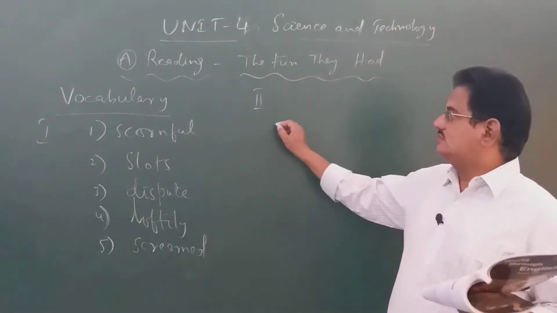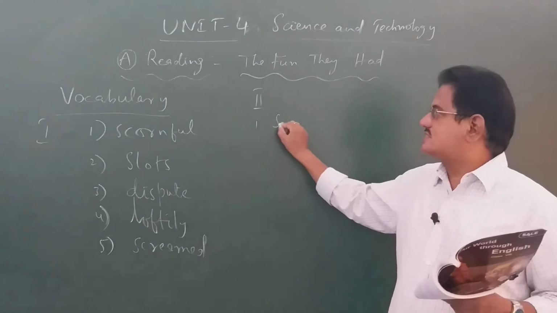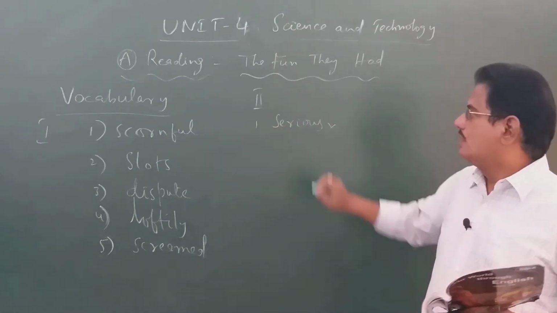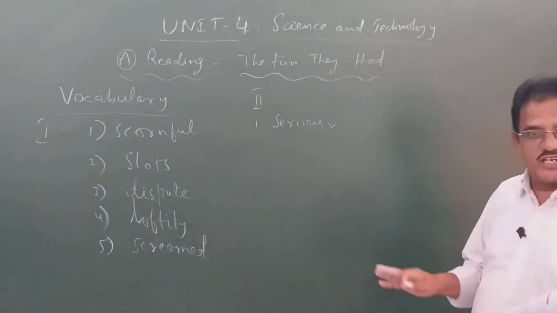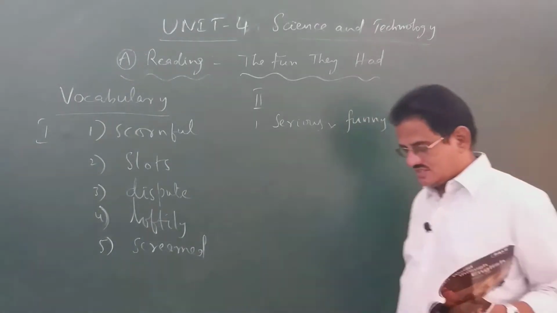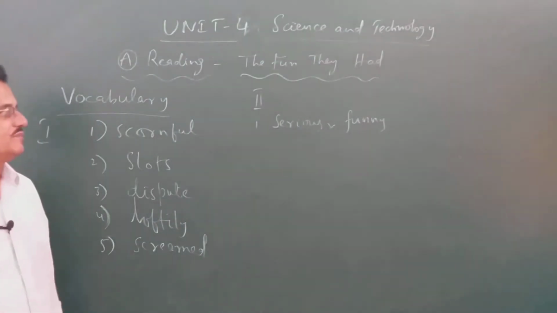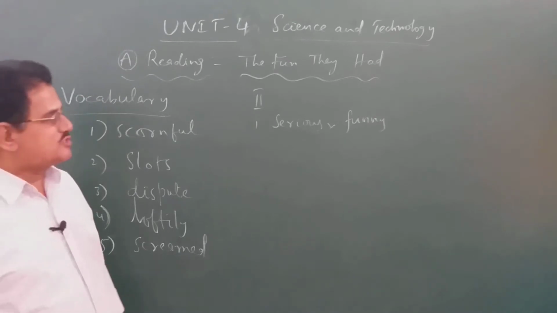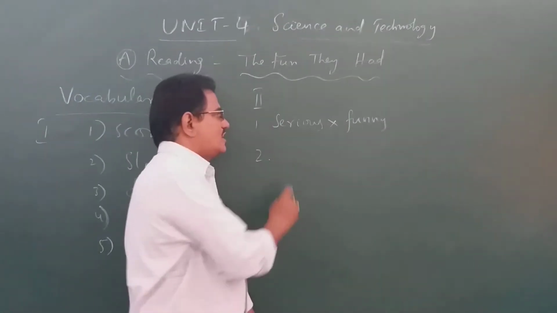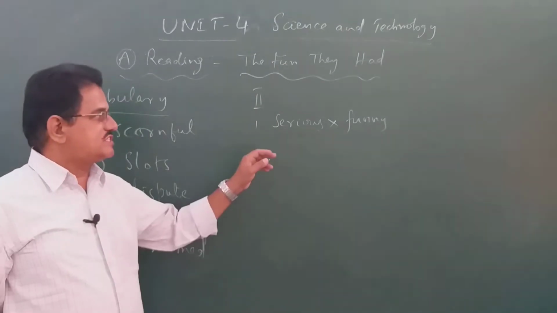So, here one is serious and you have to pick up the opposite from the text only, not from outside. So, funny is the opposite of serious. Unless you read the story and understand the lesson properly, you cannot write the opposites.